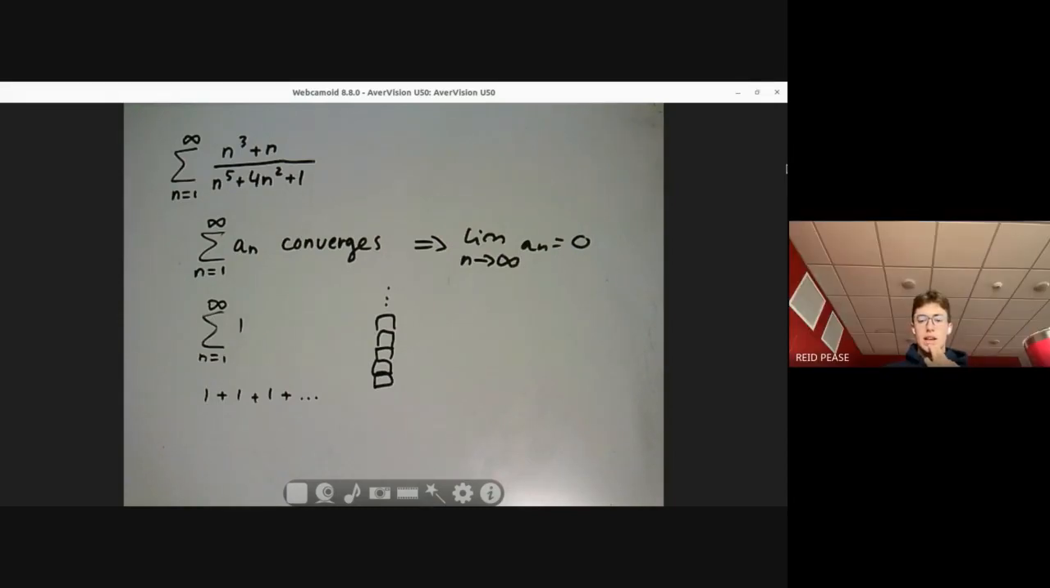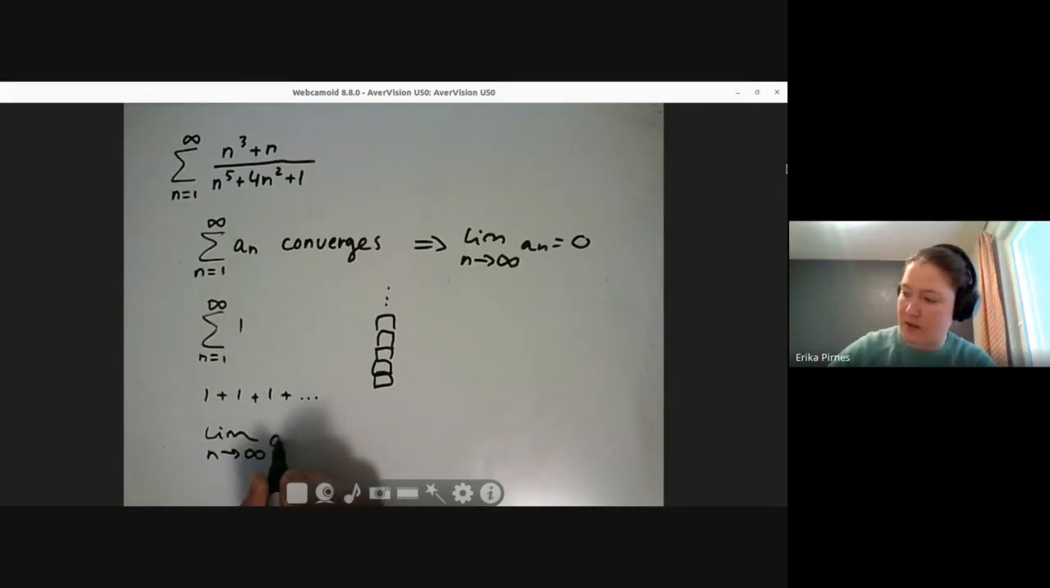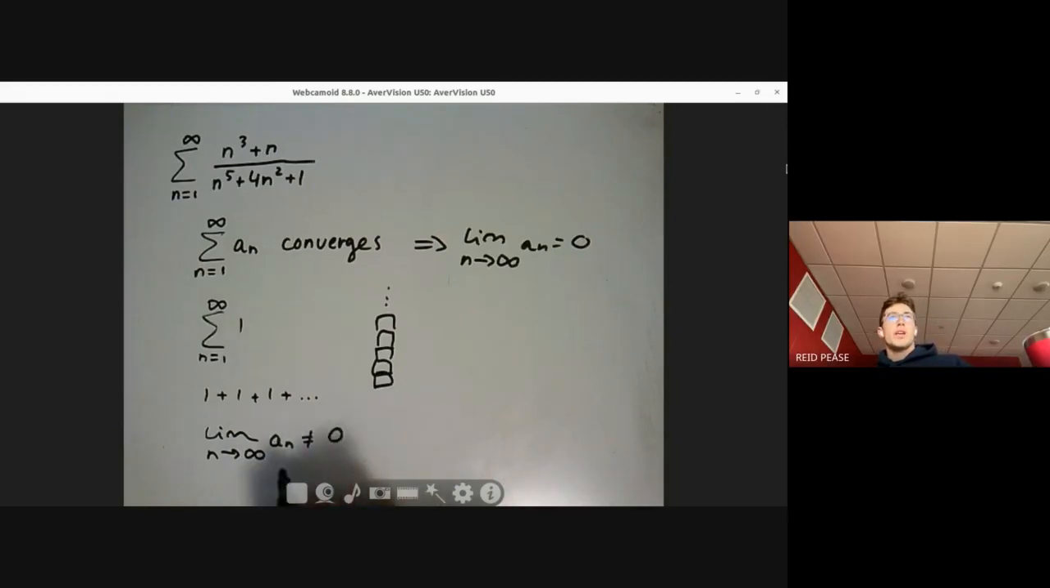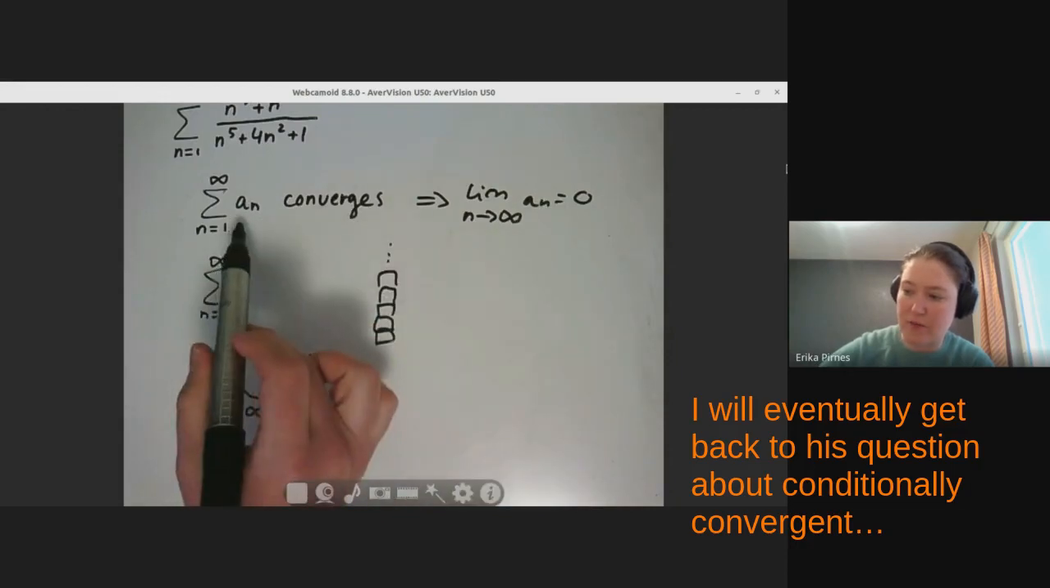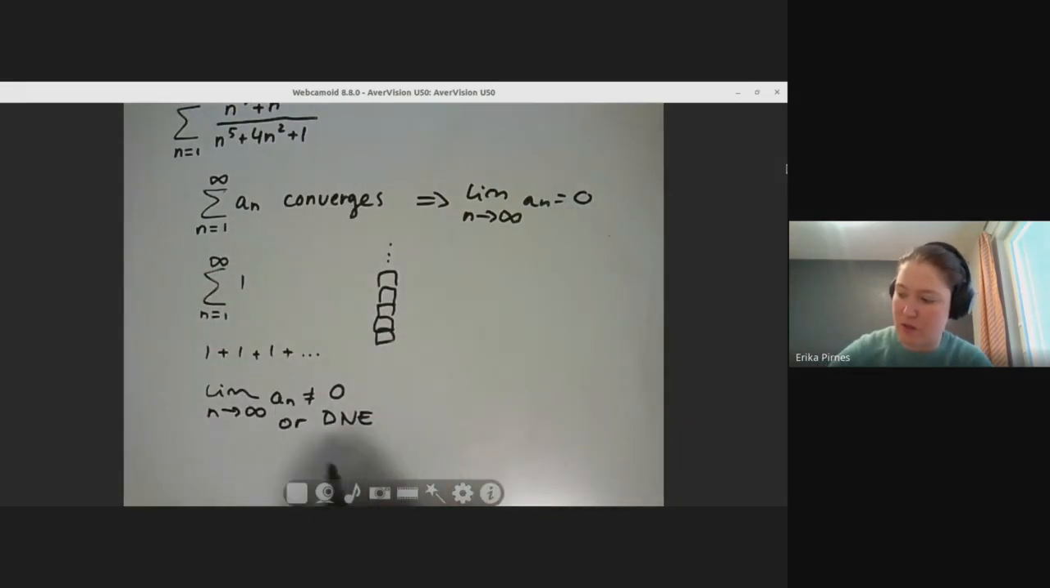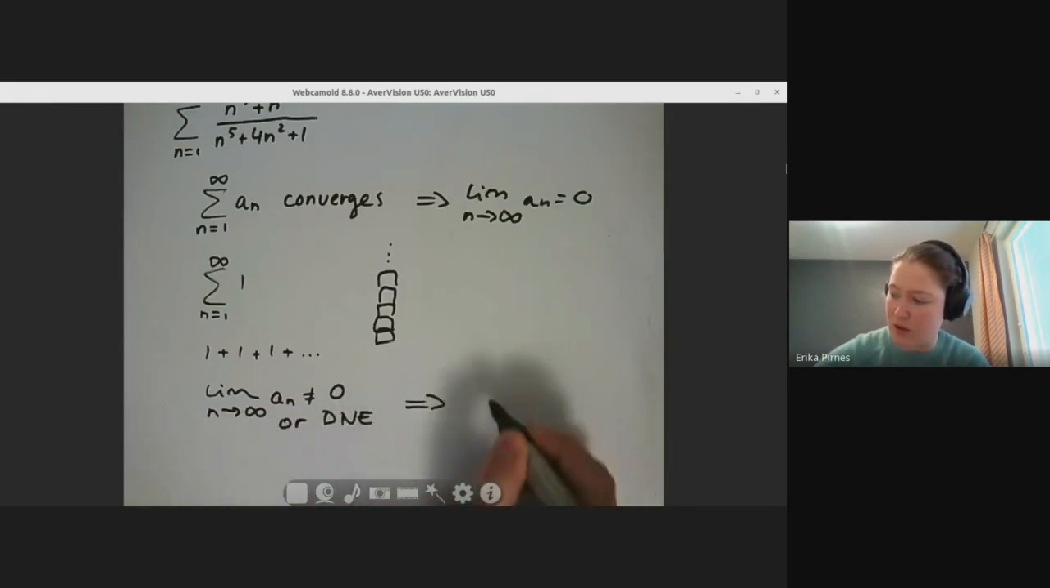And then what would the case be with conditional convergence? This doesn't tell us anything about that. This is really not about conditional convergence. This is just truth: if a series converges, then the limit is 0. This is the divergence test: if the limit is not 0 or doesn't exist, then we know that the series diverges.